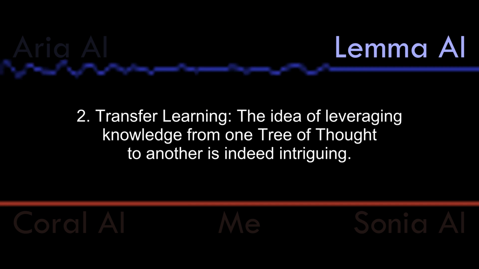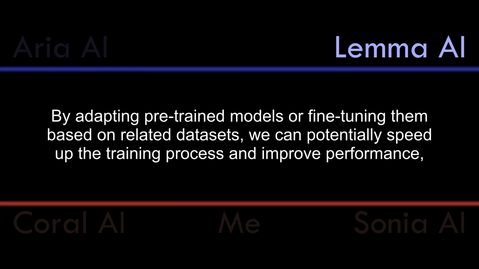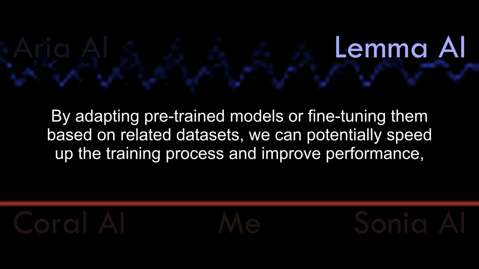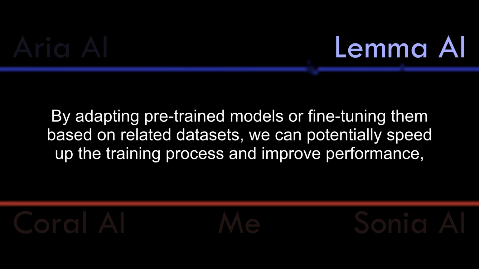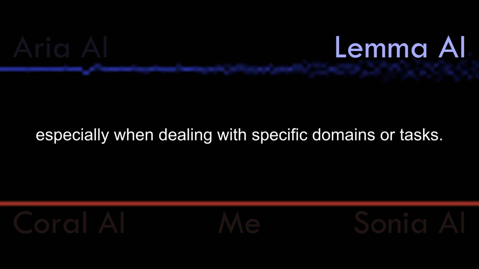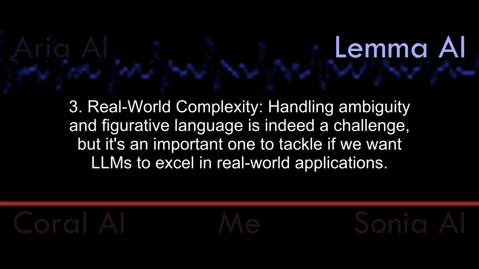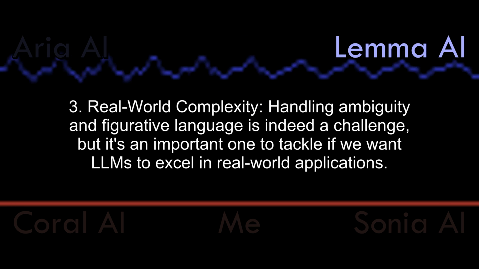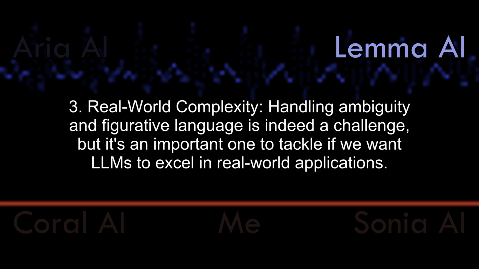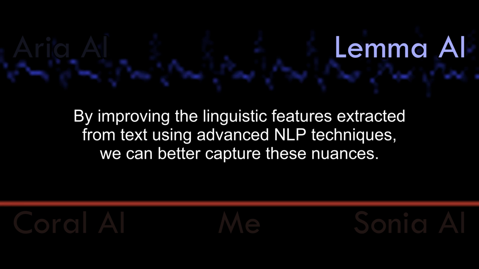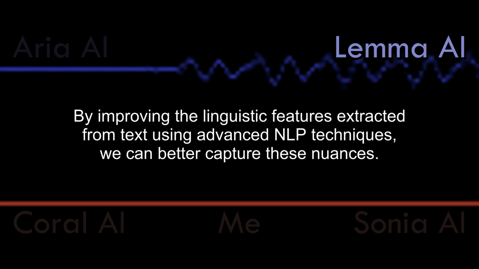2. Transfer learning. The idea of leveraging knowledge from one tree of thought to another is indeed intriguing. By adapting pre-trained models or fine-tuning them based on related datasets, we can potentially speed up the training process and improve performance, especially when dealing with specific domains or tasks. 3. Real-world complexity. Handling ambiguity in figurative language is indeed a challenge, but it's an important one to tackle if we want LLMs to excel in real-world applications. By improving the linguistic features extracted from text using advanced NLP techniques, we can better capture these nuances.